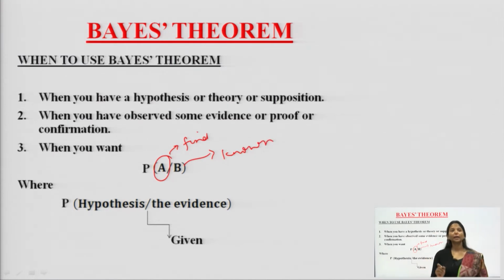Bayes theorem is used to find something from something I already know. That means I want the probability of a hypothesis, given that there are a few pieces of evidence, proofs, or confirmation about that hypothesis. Then I apply Bayes theorem.